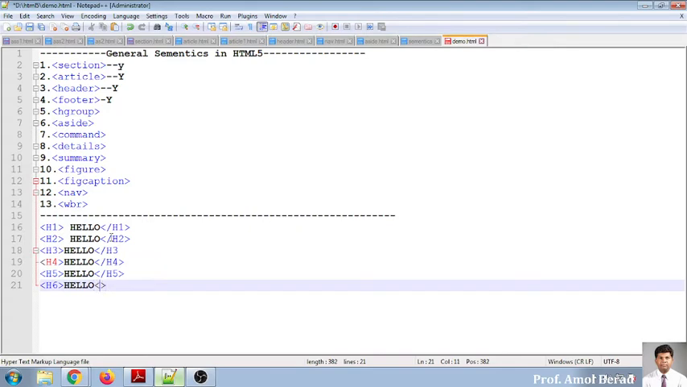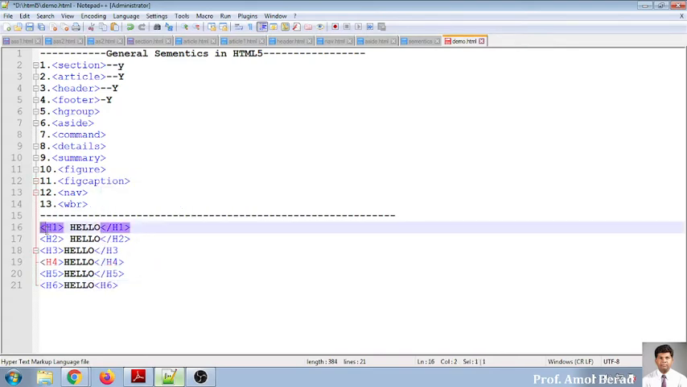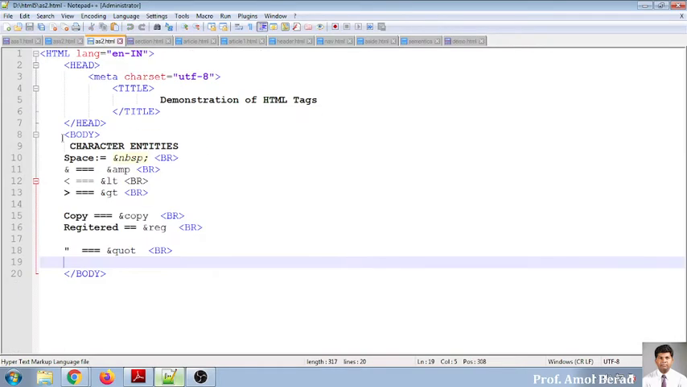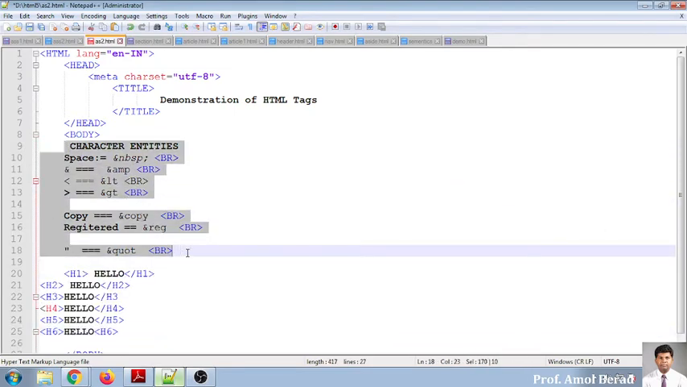And the last one is H6. I think that these are the only tags which are available. I'm copying this one and putting it over into this part. So I want to give a comment to this part. How can I give a comment in HTML? Anyone knows?